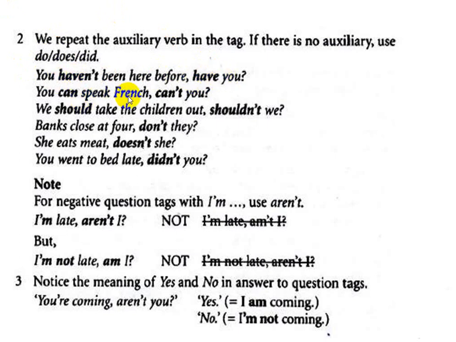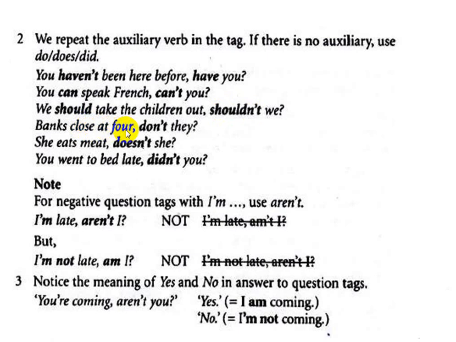You can speak French, can't you? Here there is an auxiliary verb, so we repeated it in the tag. This is the tag. We should take the children out, shouldn't we? Because there is an auxiliary verb, we repeated it in the tag. What comes after the comma is the tag.